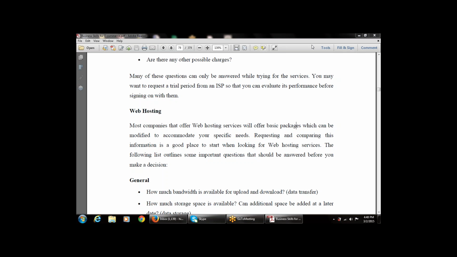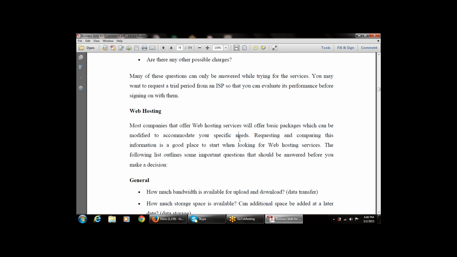Then the next topic is web hosting. What is web hosting? Many companies that offer web hosting services will also offer basic packages which can be modified to accommodate your specific needs. Requesting and comparing this information is a good place to start when looking for web hosting services.